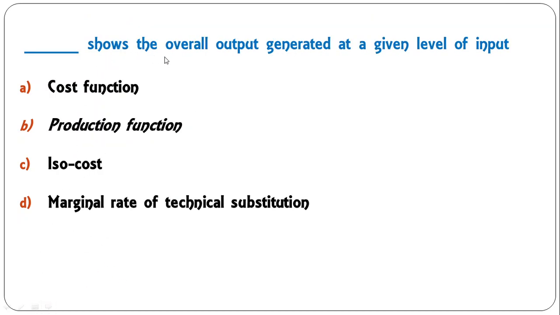Dash shows the overall output generated at a given level of input. Cost function shows, production function shows, iso-cost shows, marginal rate of technical substitution shows. So the correct answer is production function shows the overall output generated at a given level of input. How much output will be generated depends on how much input. So the production function explains this relation between input and output. So B is the correct answer.